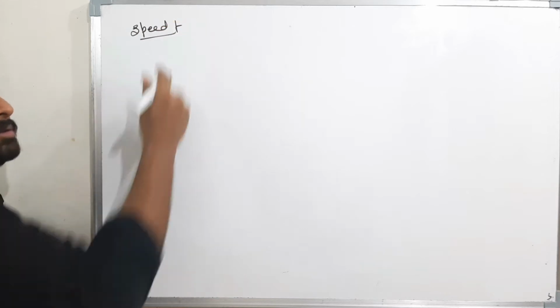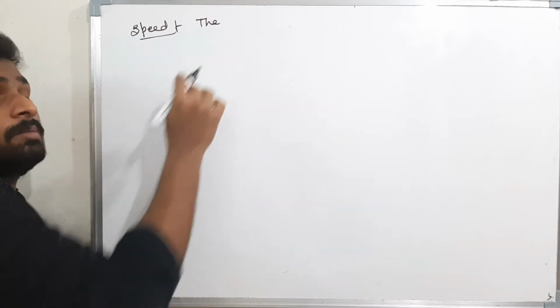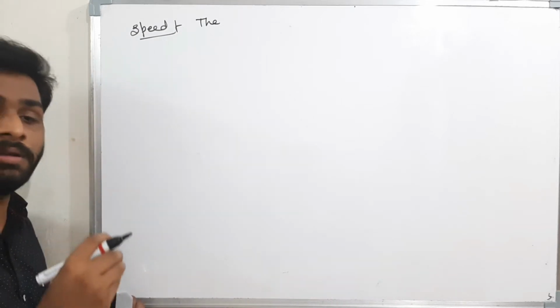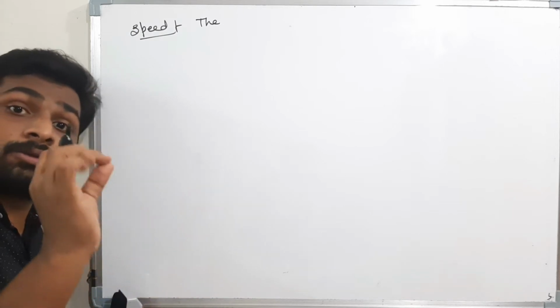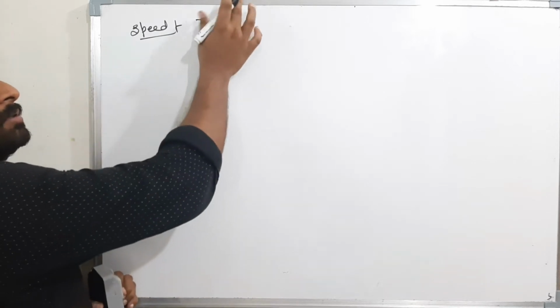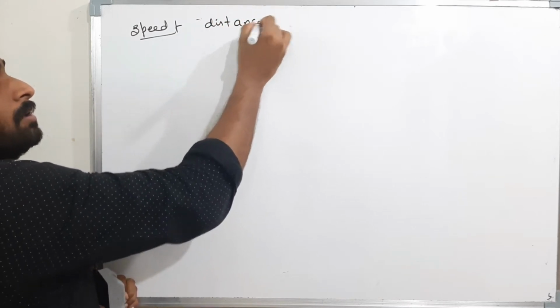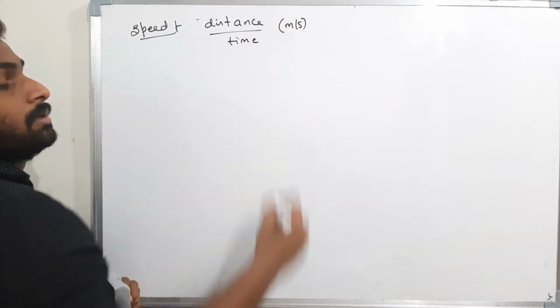What is speed? Speed is nothing but the distance traveled by the body per unit time. Simply, speed is distance by time. That means simply distance traveled by the body per unit time, which I can write as distance by time. Now what is the unit? The unit is meter per second.